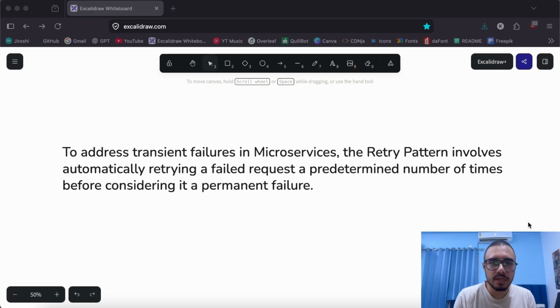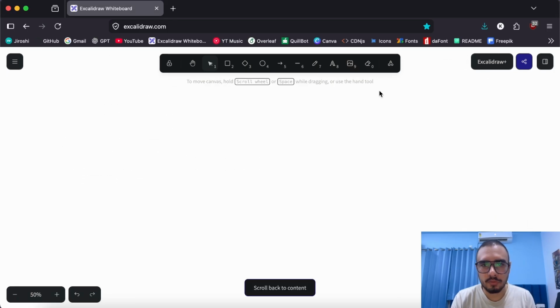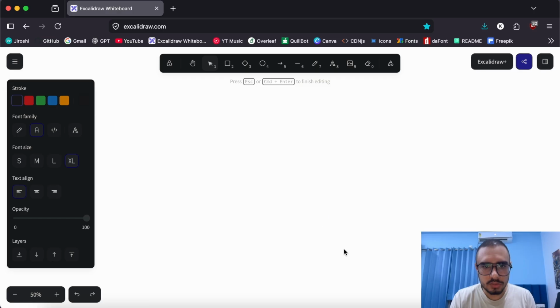Now, to gain familiarity with these retry patterns and how to implement them, I believe we should implement the most basic form of retry pattern right here on this board. So let's start by defining a function. We'll call this retry.